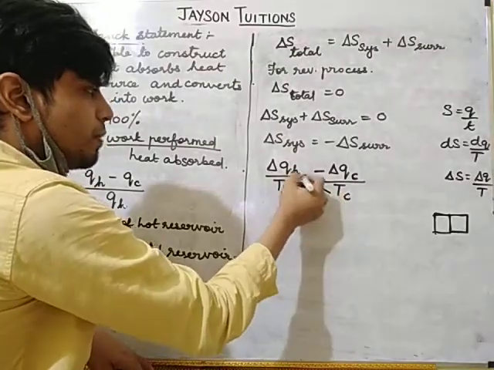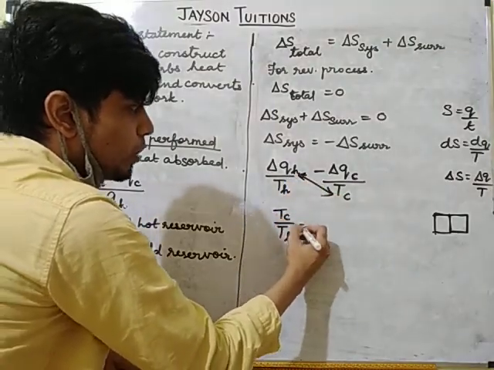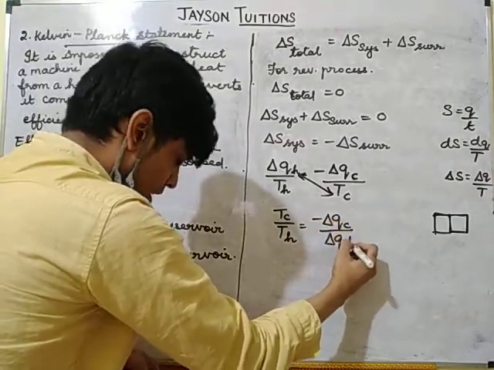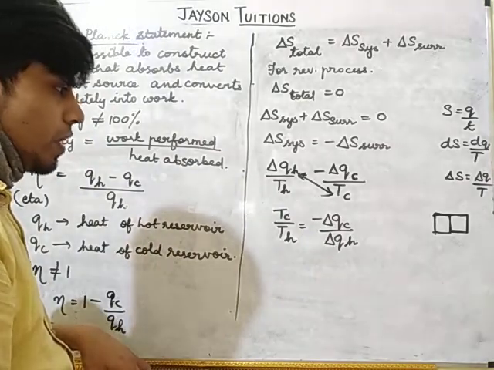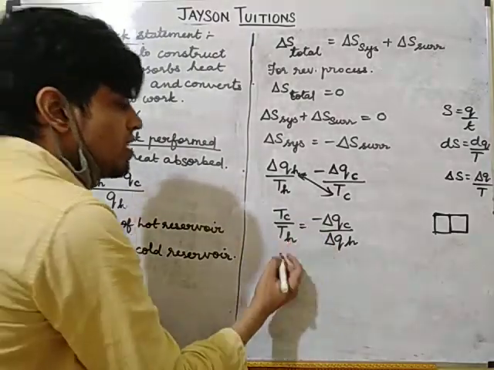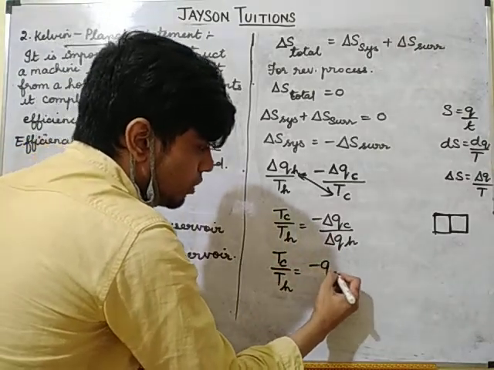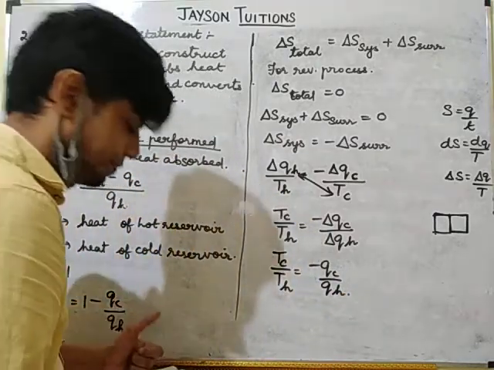So cross multiply, what you will get? TC by TH is equal to minus delta QC divided by delta QH. Okay, so you can remove this delta also. So TC by TH is equal to minus QC by QH.